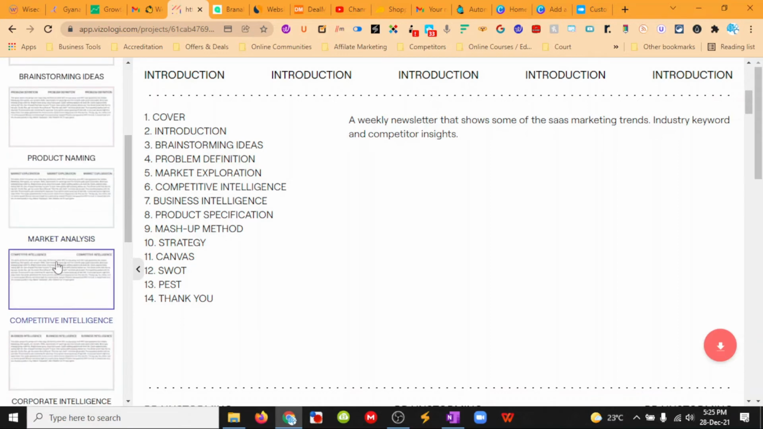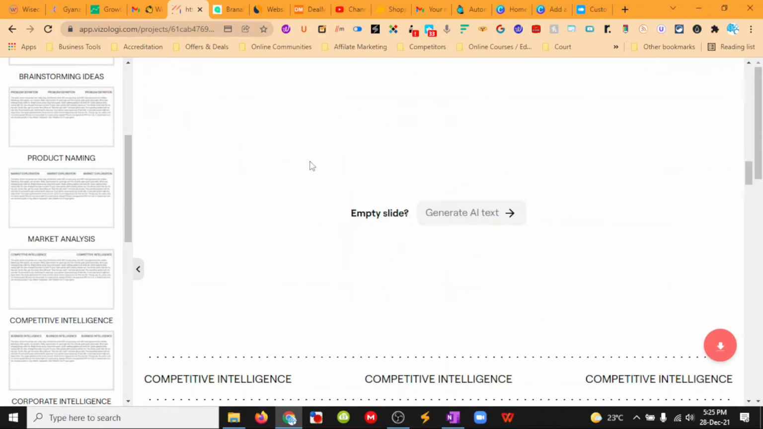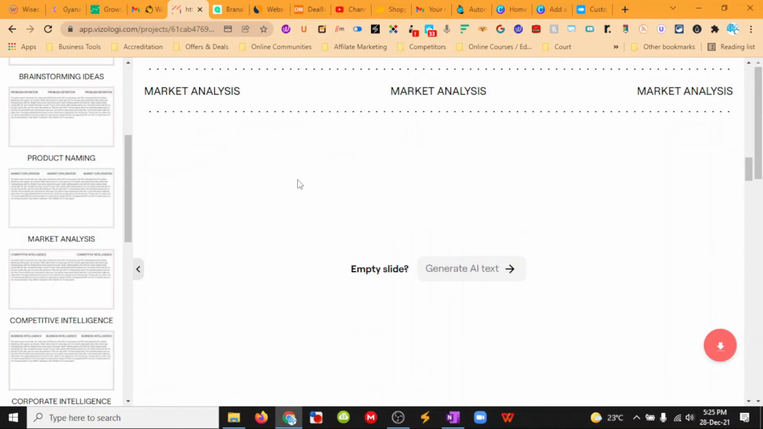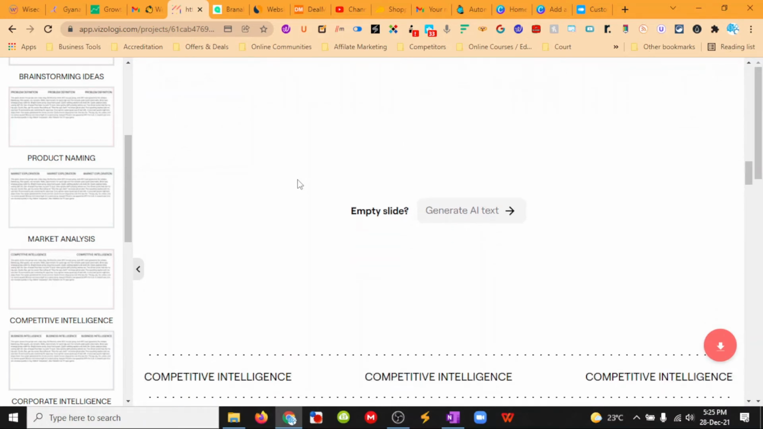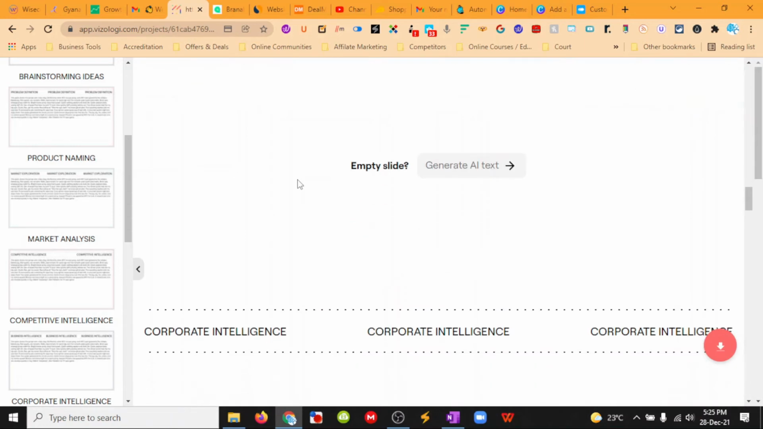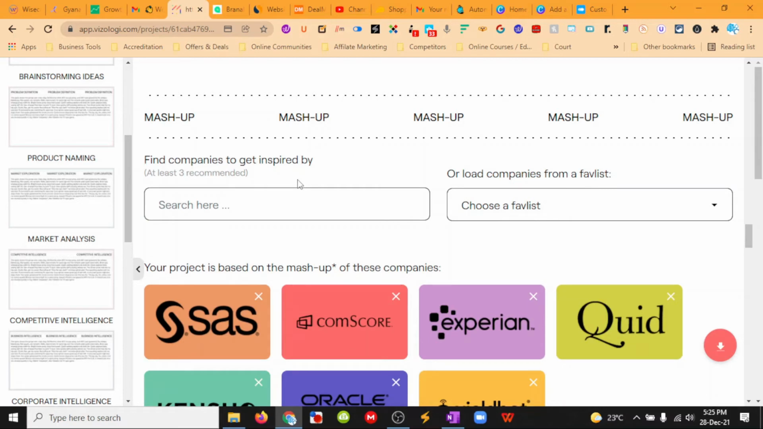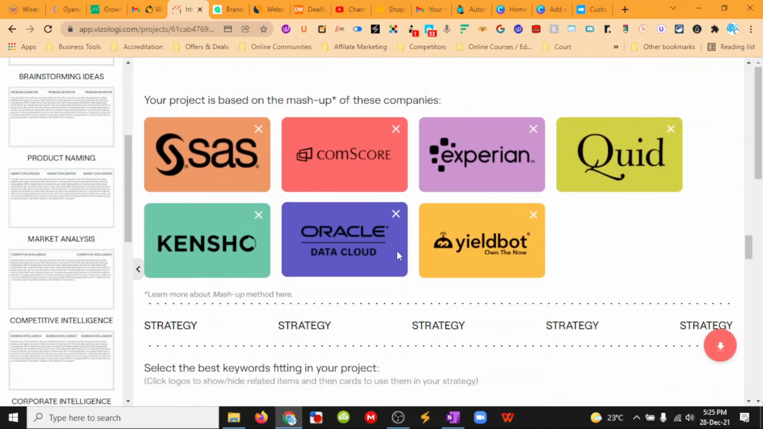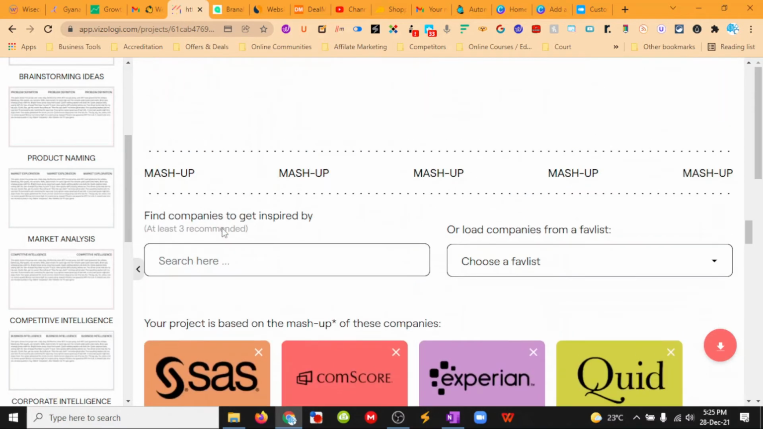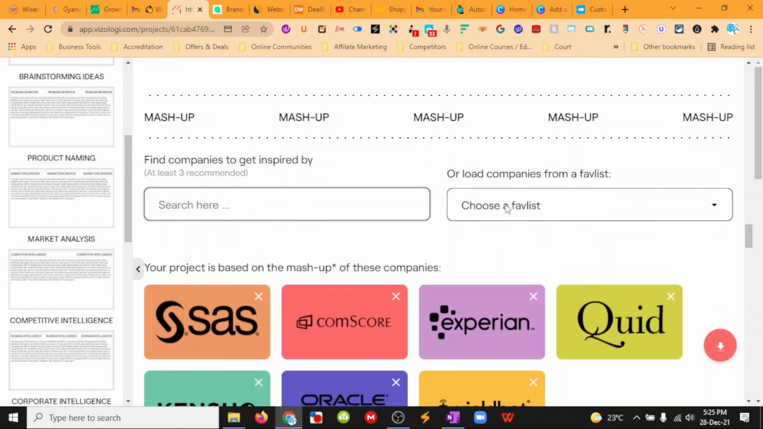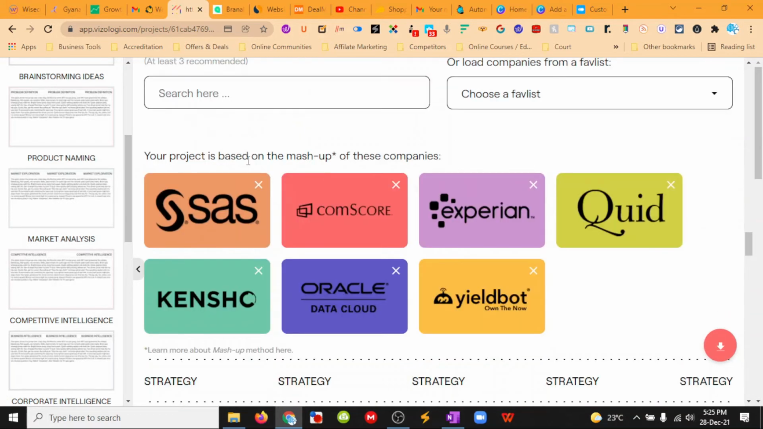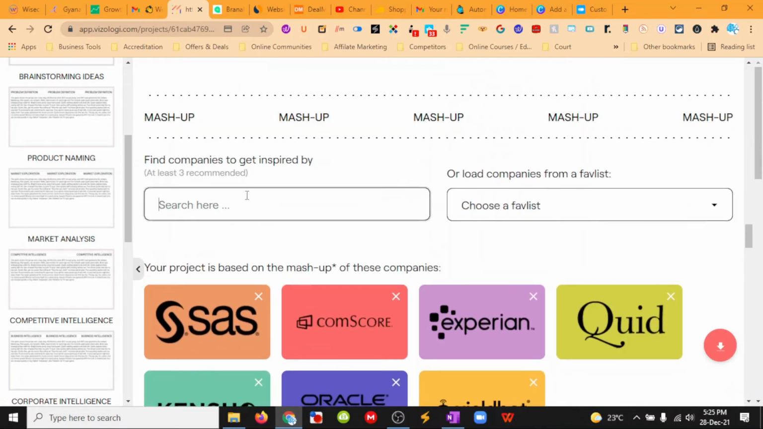So product naming, okay, market analysis. I didn't slot in any market analysis here, neither competitive intelligence nor corporate intelligence. Sorry, it couldn't do that. And then I was able to put in some companies, and okay, so then companies to get inspired by, that's cool. Maybe that can do it, or load companies from our favorite list. Your project is based upon the mashup of these companies. So I wonder if I can add in my own here.